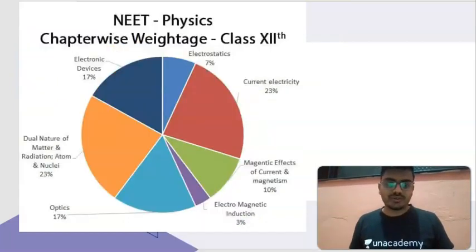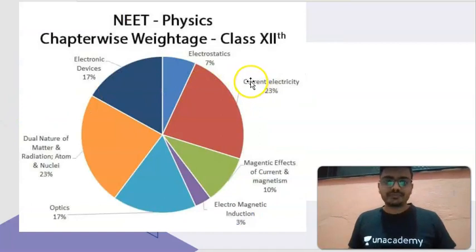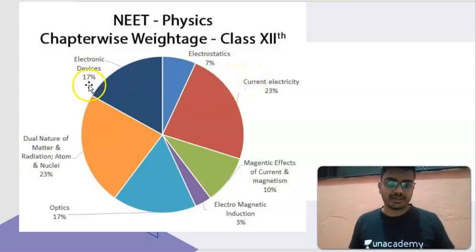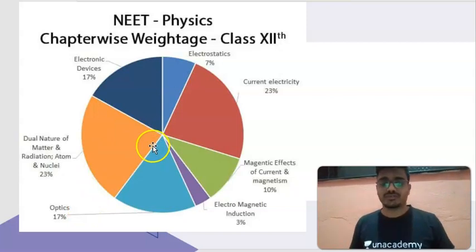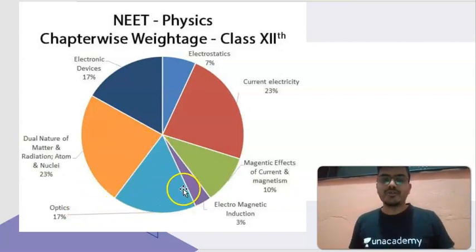So let's go ahead with the class 12 chapter, that is the class 12 NEET chapter-wise weightage. Here you can see electromagnetic waves, that is current electricity, 23% weightage. Here dual nature of light, which I will cover, at 23% of the weightage. Magnetic effect of electric current and magnetism at 10% of weightage. Again optics and wave optics, which also contains electromagnetic radiation, which is going to contain a 10% weightage. So let's start the 100-hour plan with chapter-wise and percentage-wise time distribution.